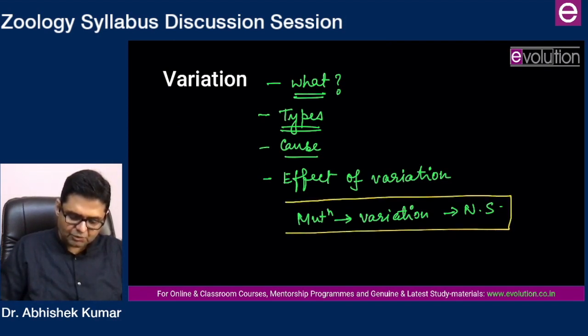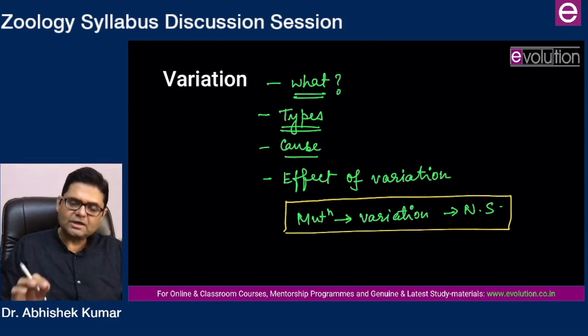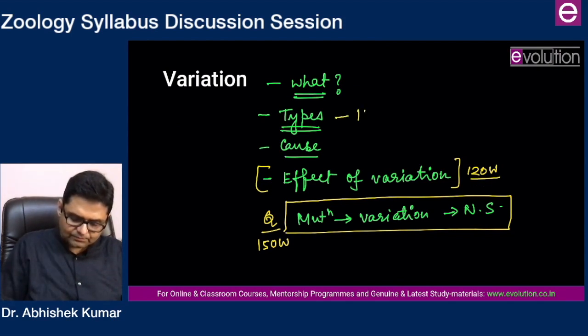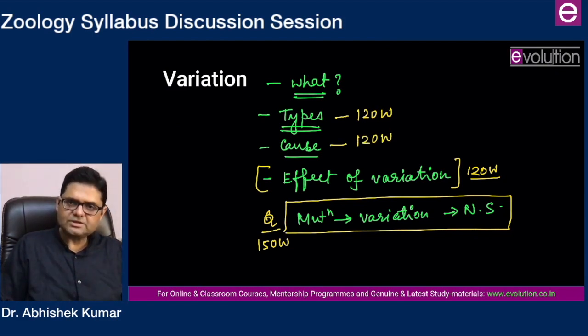Correlation between mutation and variation, or correlation between variation and natural selection may be one question. Prepare in about 150 words. Effect of variation will have overlapping scope with this last question. Prepare it for 120 words. Types 120 words. Cause 120 words. It's a simple and straight topic. You don't need to do anything more.